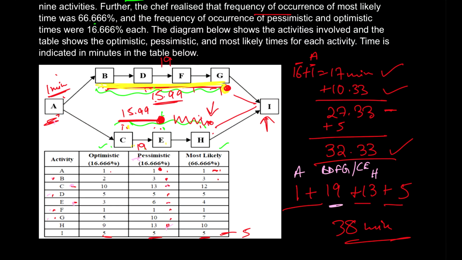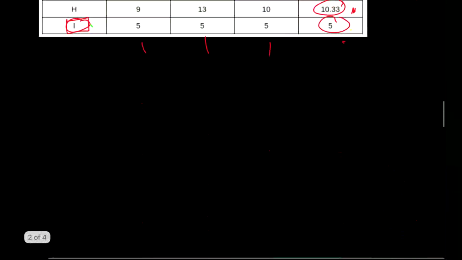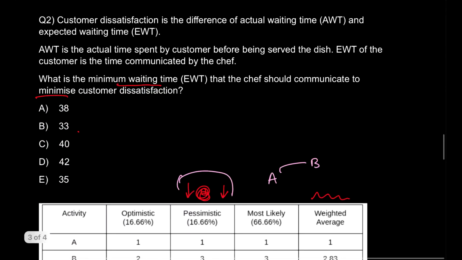So this is the time of H, 13 minutes. And finally, both of them will take I, which is 5 minutes. And if I add all of them up, I get 38 minutes. That is 38 minutes is the safest time to communicate to the customers so that the dissatisfaction level is minimized.